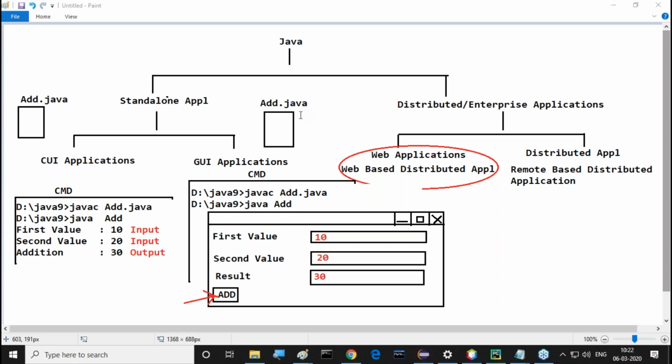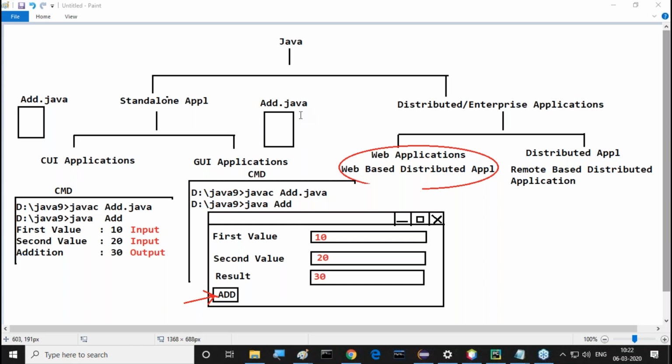The collection of graphic components is acting as a user interface, supporting only data through graphic components. This type of Java application is called a GUI application. Understand it clearly.